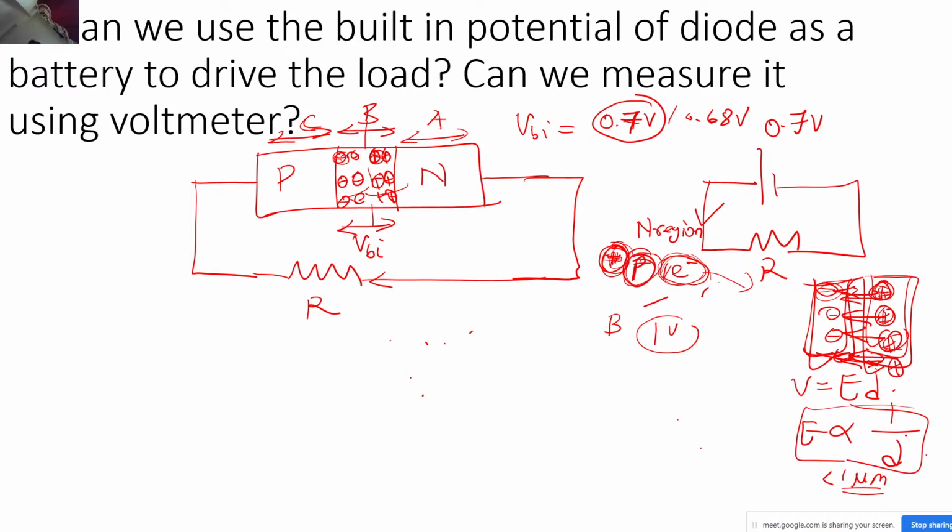See, for having the field you need to have the charge density, and the charge density is present in the depletion region. Now you will ask another question: why is the charge density not present in the P region, that is, region A or region C? In region A you have these phosphorus atoms, each with one electron, but corresponding to that they also have a positive charge in the nucleus of the phosphorus atom, correct?